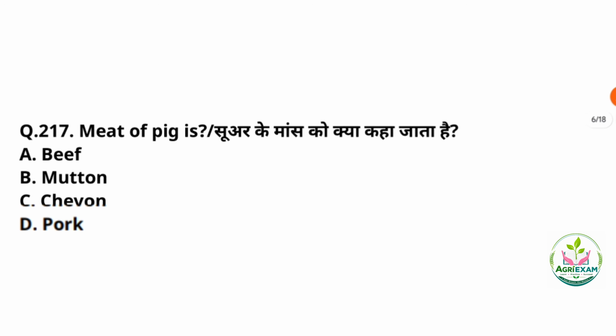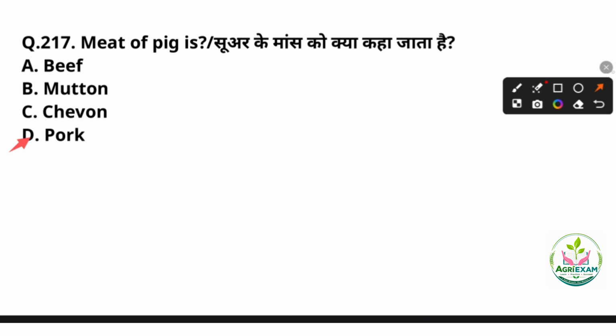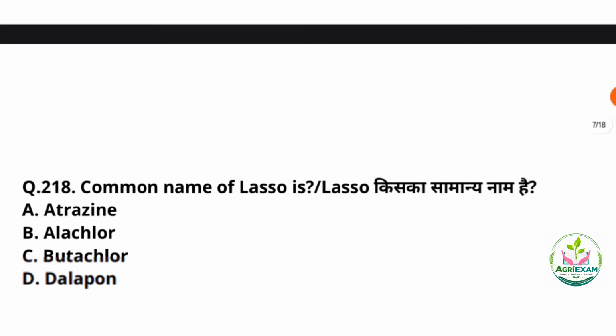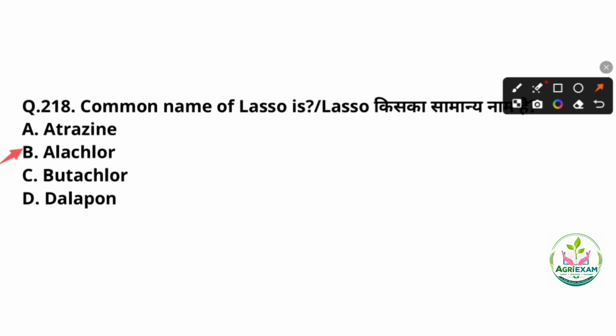Next question. The meat of pig is. The correct answer will be option number D, that is pork. 18th question. The common name of lasso is. The correct answer is option number B, that is alachlor, and it is most widely marketed under the major trade name of lasso.